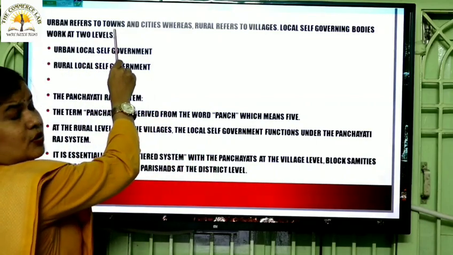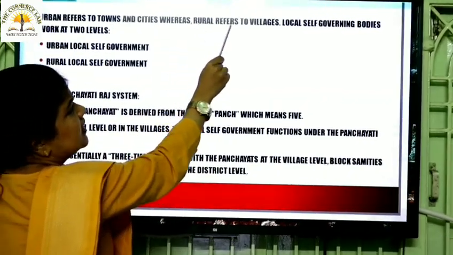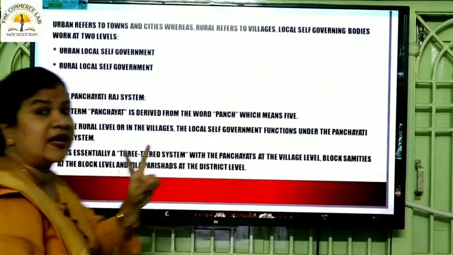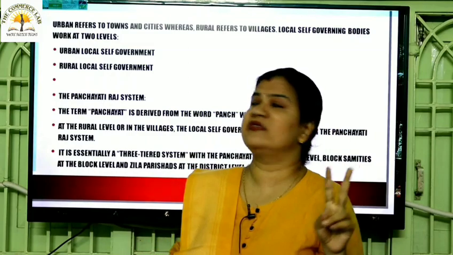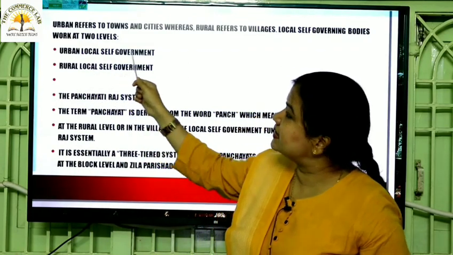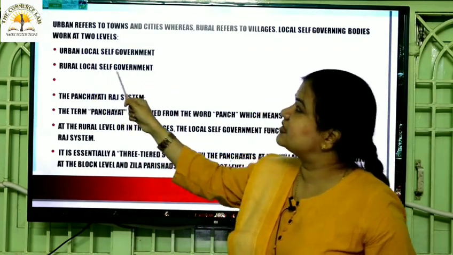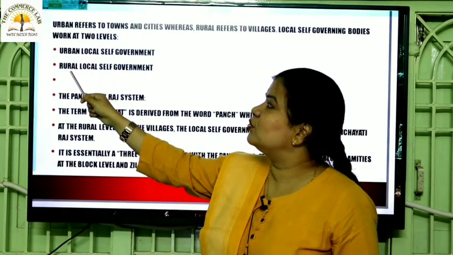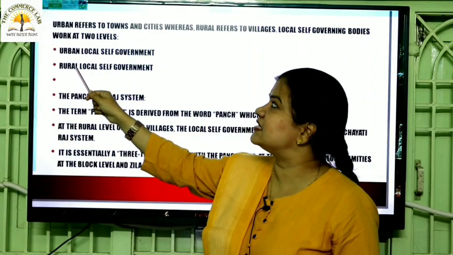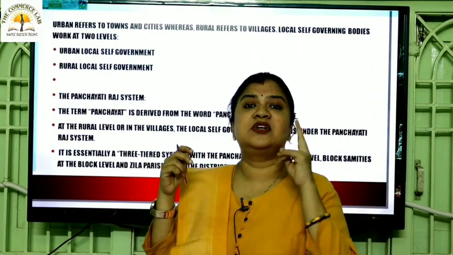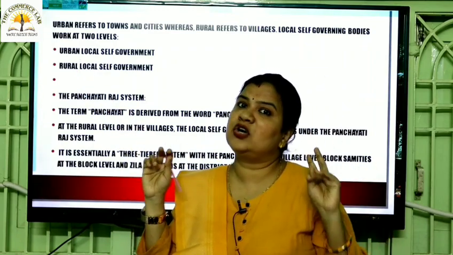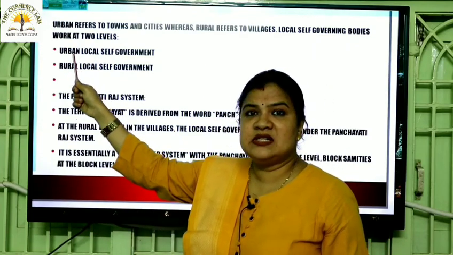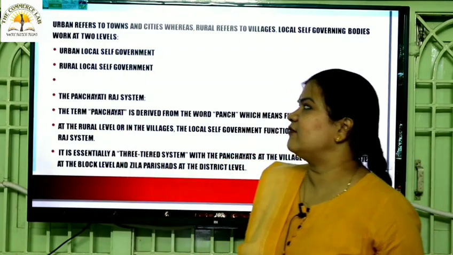Urban refers to, as you all know, towns and cities, whereas rural refers to villages. Local self-governing bodies work at how many levels? 2 levels. What are they? Urban local self-government, rural local self-government. That is, urban refers to towns and cities, rural refers to the countryside or the villages. So, the local self-government works at 2 levels. It can be broadly classified under 2 heads. What is that? Urban and rural. Urban local self-government and rural local self-government.